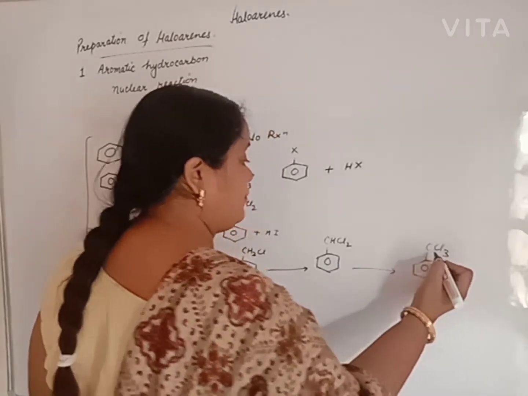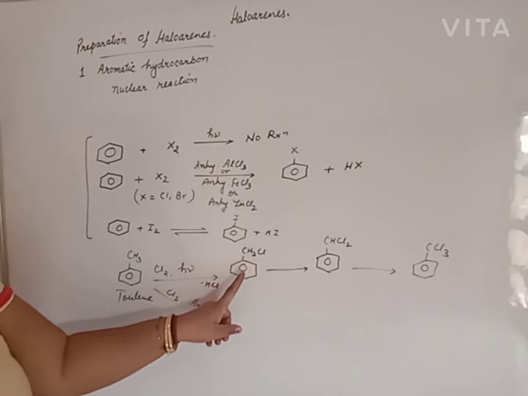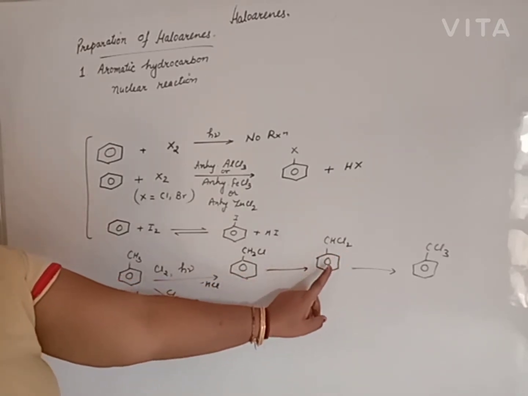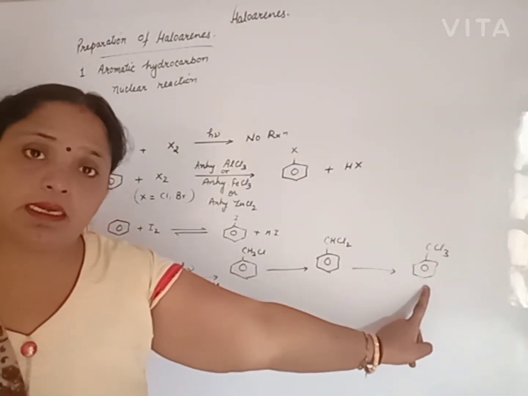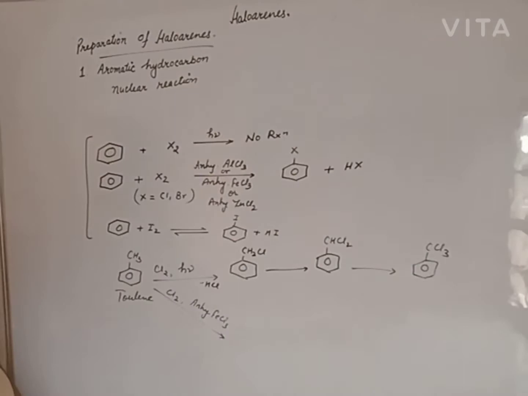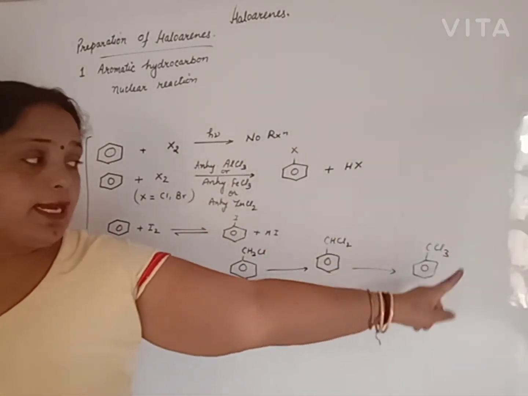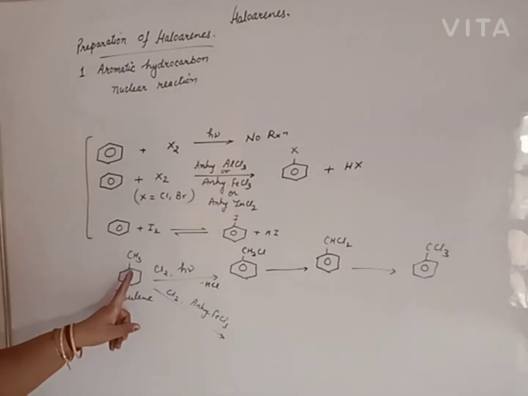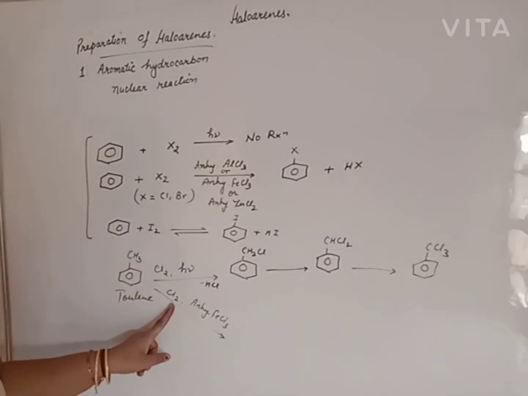That means we have a mixture of three products: 1-chloro-1-phenyl methane, 1,1-dichloro-1-phenyl methane, and 1,1,1-trichloro-1-phenyl methane. We get three products because the reaction stops at the last point where the side chain does not have any hydrogen.